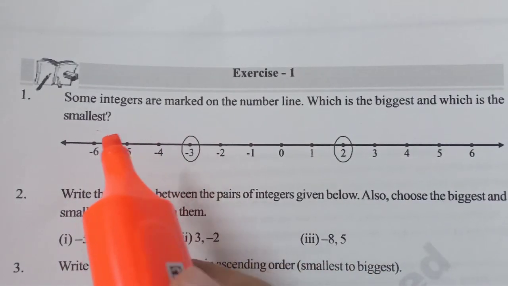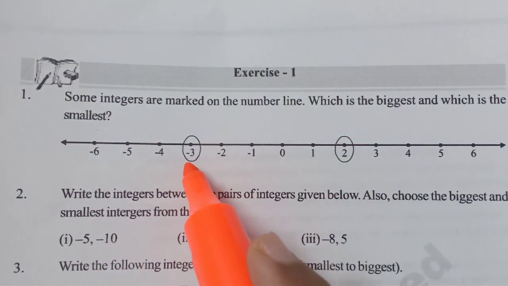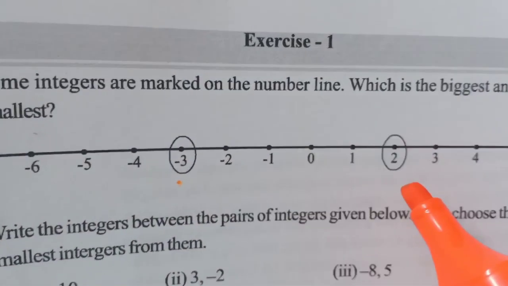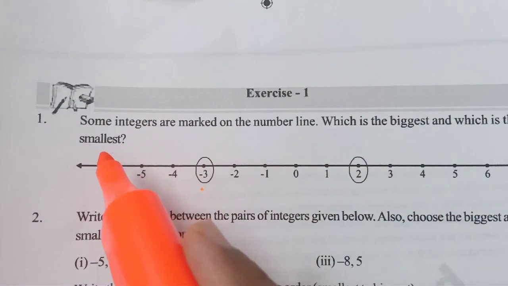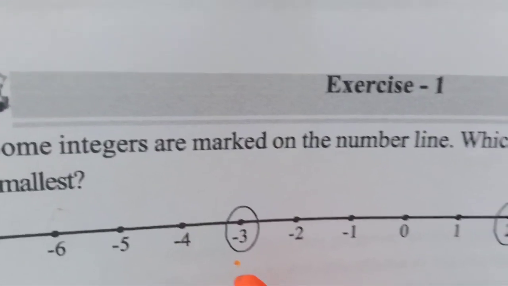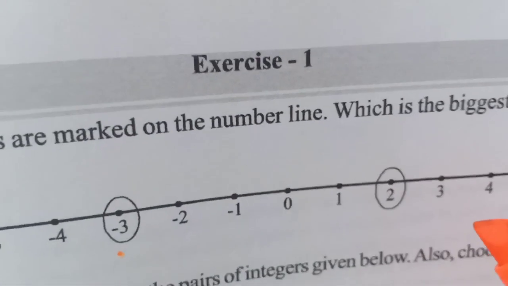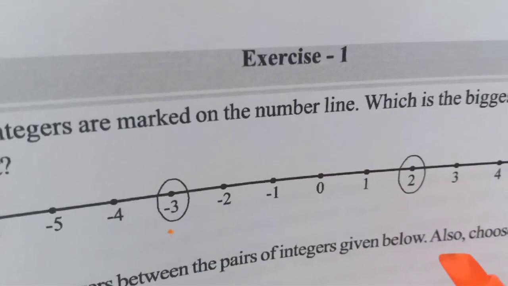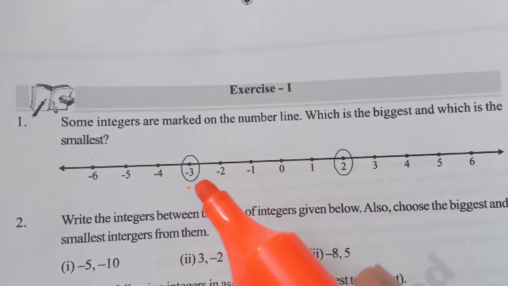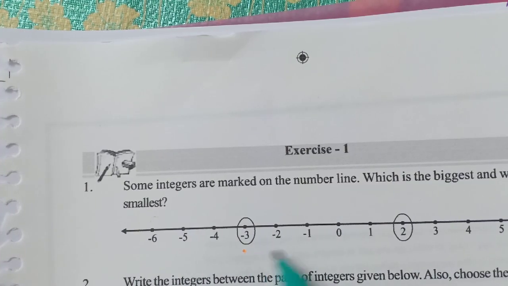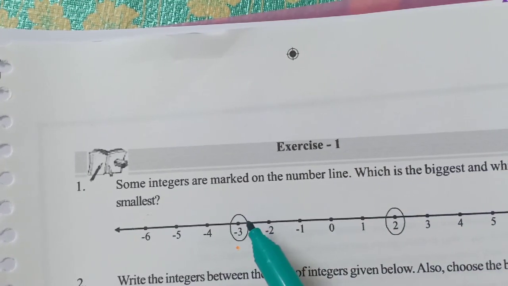Okay, now look at this question. Some integers are marked on the number line. Minus 3 is marked and also 2 is marked. Which is the biggest and which is the smallest? Among minus 3 and 2, which is the biggest? It's a very simple question. Positive numbers are always bigger than negative numbers. So from minus 3 and 2, 2 is the bigger one and minus 3 is the smaller one.